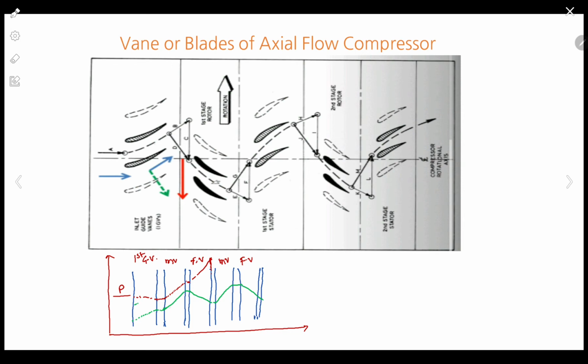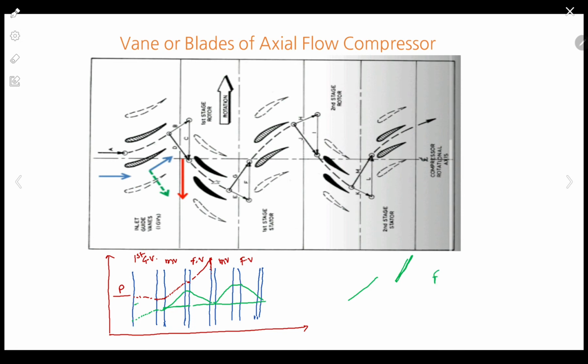This value remains constant. Okay. So pressure will always go on increasing. So the only difference is what? The increase in pressure in the moving blade will have a lesser slope, whereas in the fixed blade it will have a greater slope. Correct. The more pressure will increase in the fixed blade.